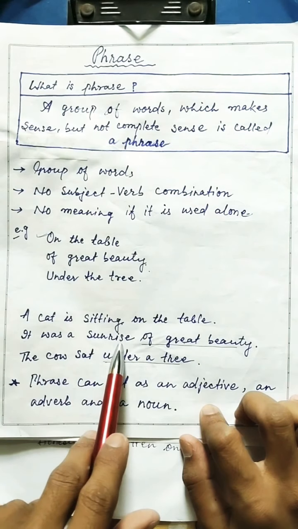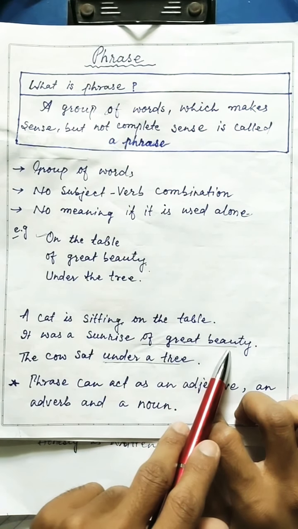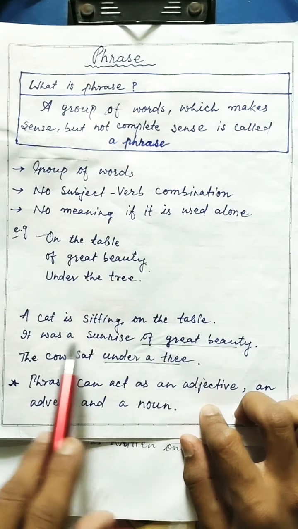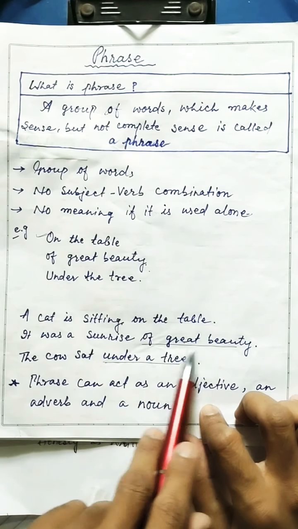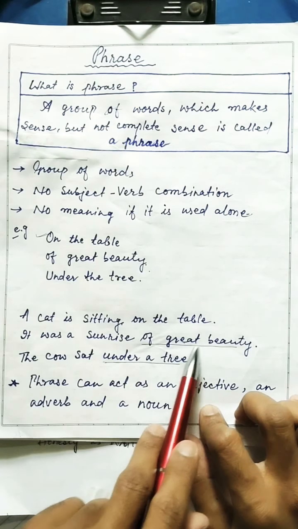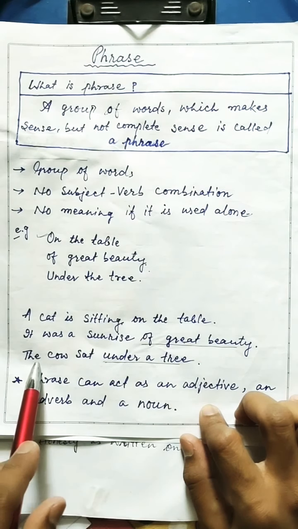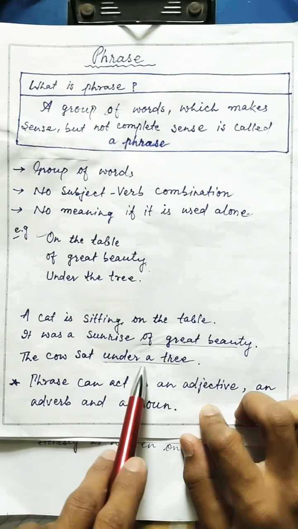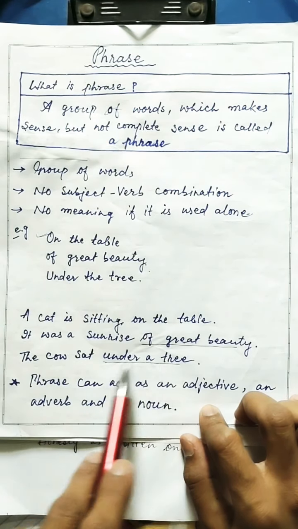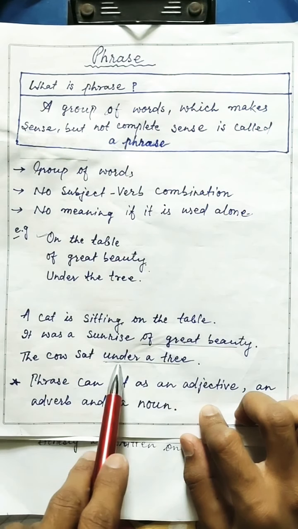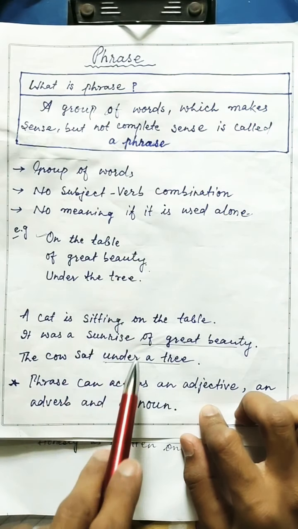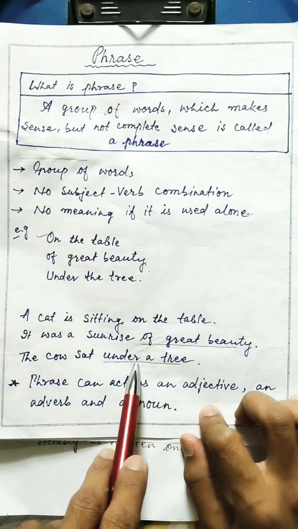It was sunrise of great beauty. Okay, so in this sentence this phrase gives the meaning. Next example, the cow sat under a tree. Similarly, in this sentence, the phrase under a tree gives the meaning.